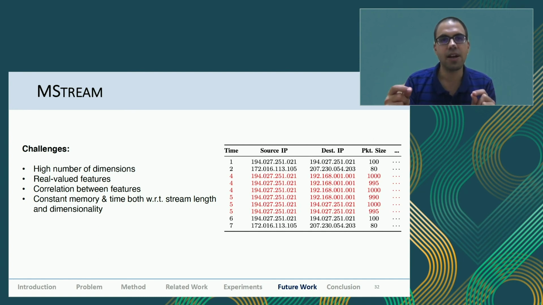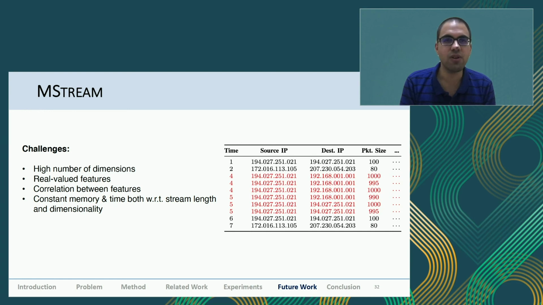Here it can be detected in event log data, record settings, or multi-attributed graphs where each edge has multiple attributes. The challenge for this work, MStream, was that now we have to analyze real-valued features as well, because if you analyze this table, 1000 and 995 have to be kind of similar, whereas 180 will not be similar. Earlier they were all categorical features. And then we also did some explainability in this: which part is anomalous, what is causing the anomaly, and the correlation between the different features.